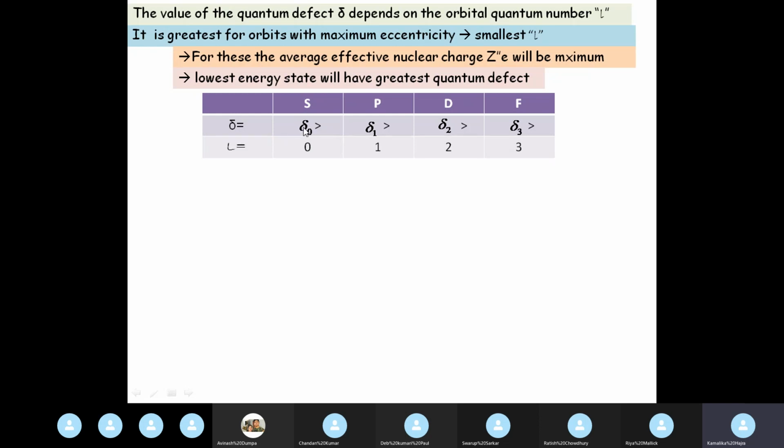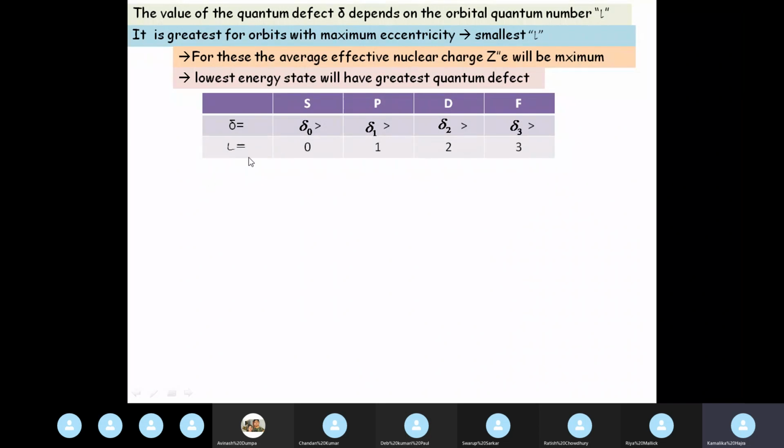For the S, if we call it delta naught, it is greater than delta 1, which is the quantum defect for P, which is greater than delta 2, which is the quantum defect for D, and which is greater than delta 3, which is the quantum defect for F.